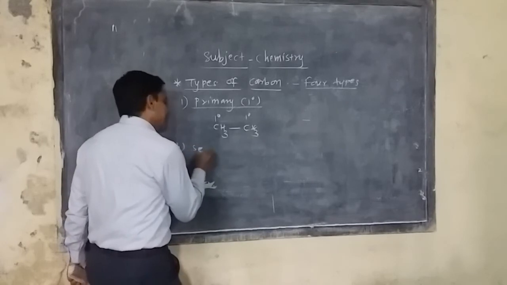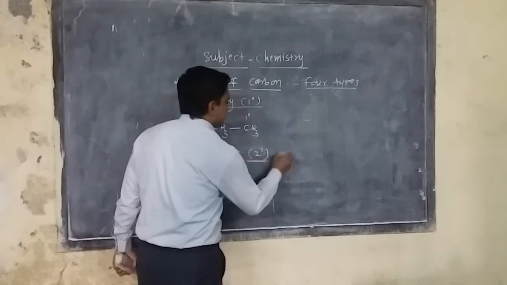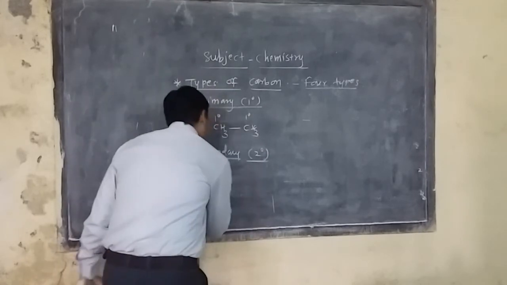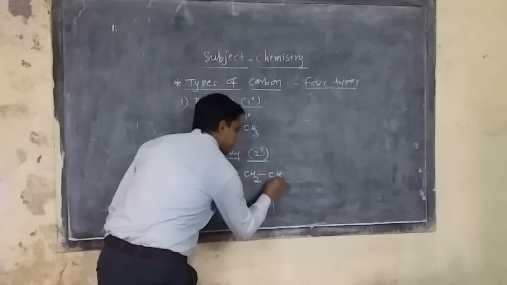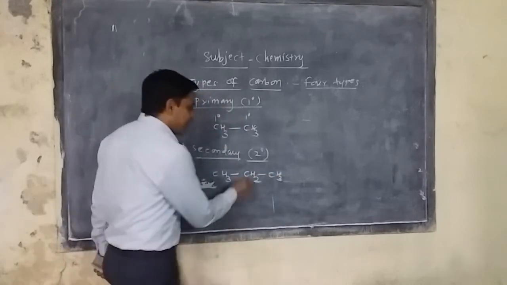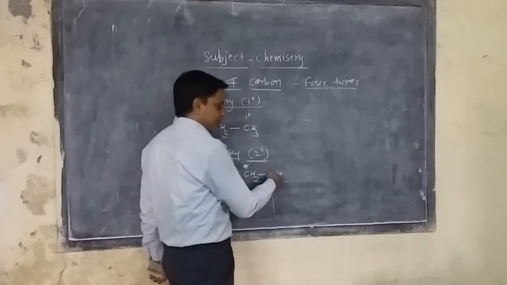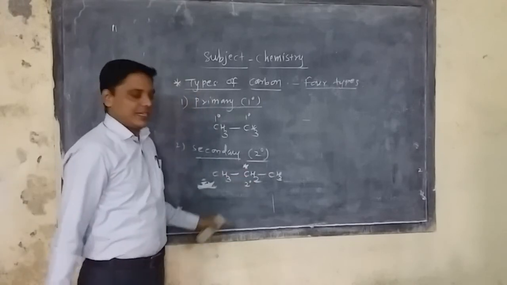In secondary, the carbon is attached to 2 other carbon atoms. A simple example I can take is CH3, CH2 and CH3. In this middle carbon, what happens here? On the left-hand side there is a carbon, and on the right-hand side there is also a carbon. So it is attached to 2 carbons, and that is why it is secondary.